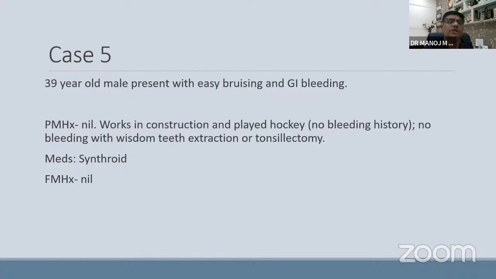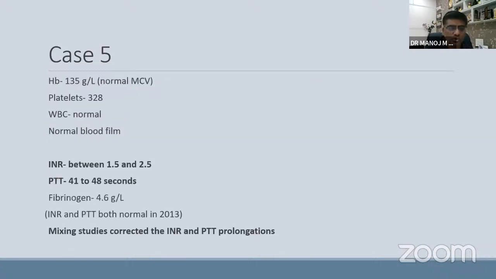Last case, a 39-year-old presenting with easy bruisability and GI bleeding. Past medical history is nil. He works in construction, plays hockey, never had any problem. Wisdom teeth extraction, tonsillectomy, no bleeding. Medication is thyroid hormone because of hypothyroidism. Family history is nil. Do routine workup, everything comes normal. But APTT is prolonged and INR is also prolonged.